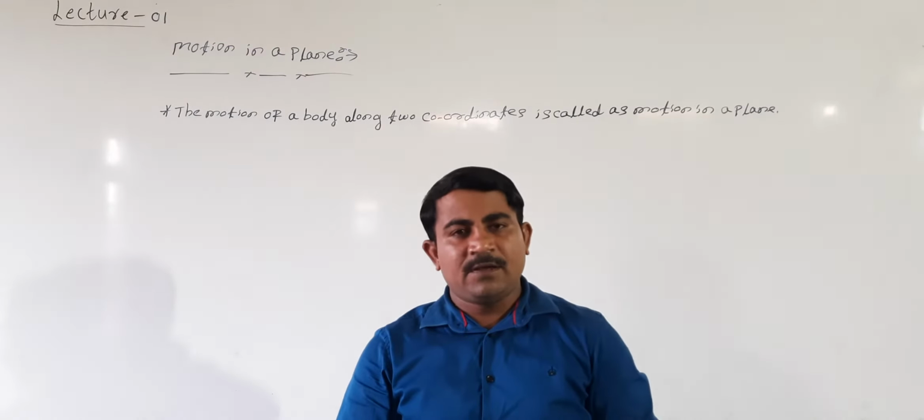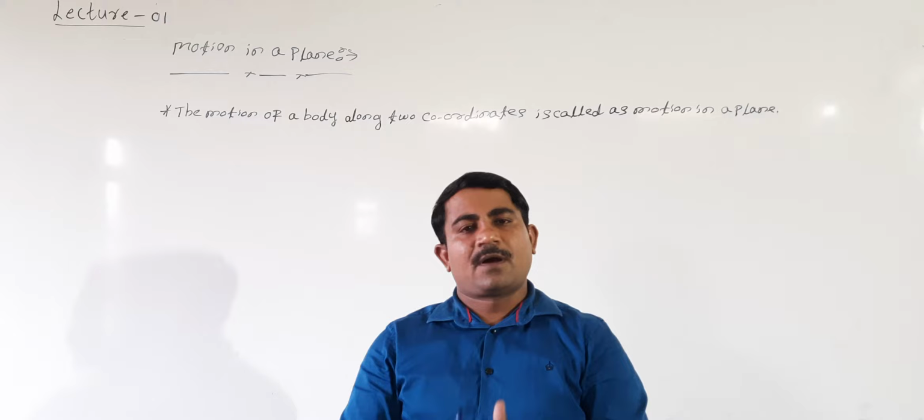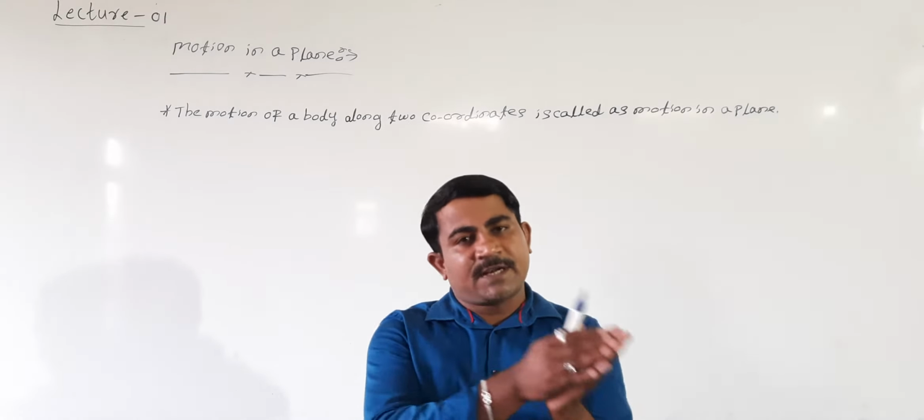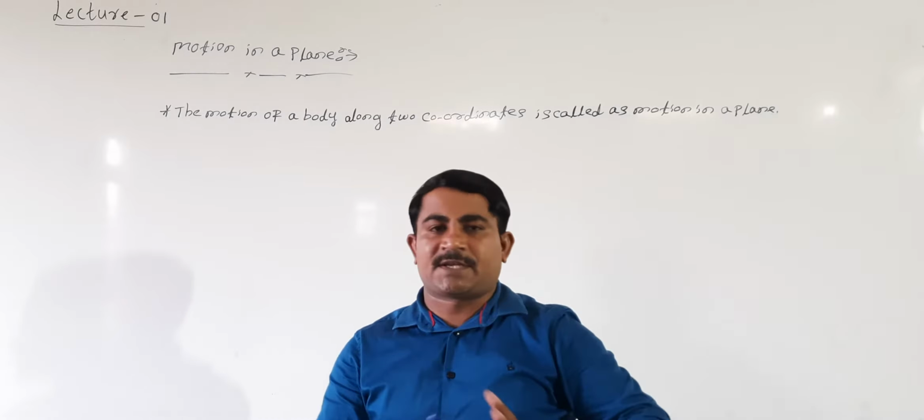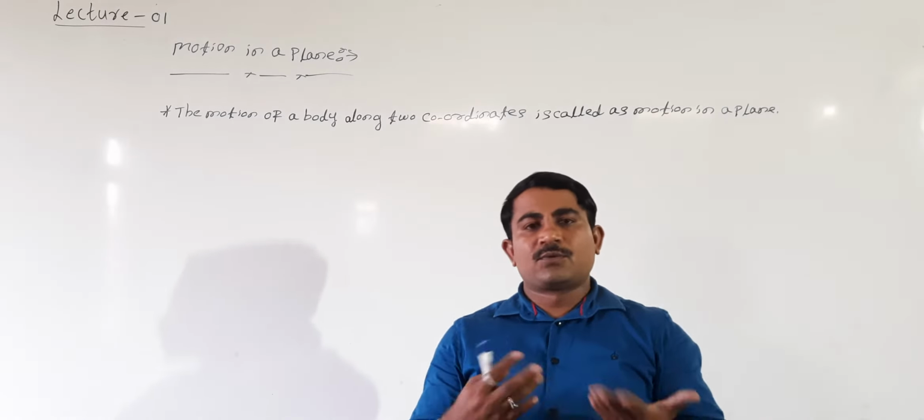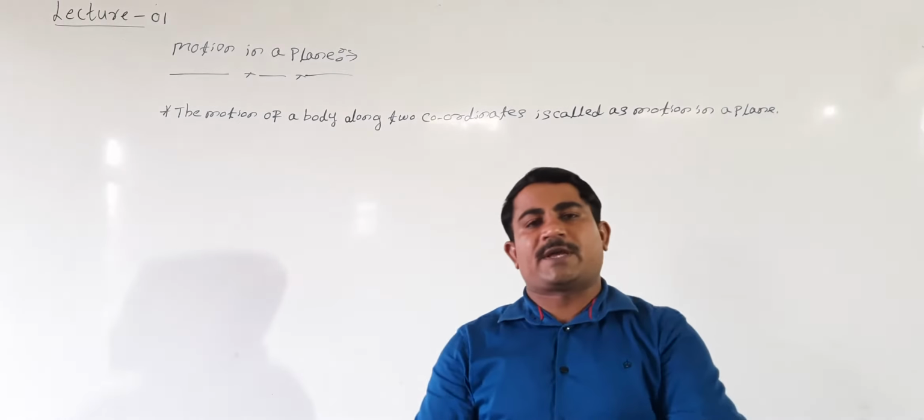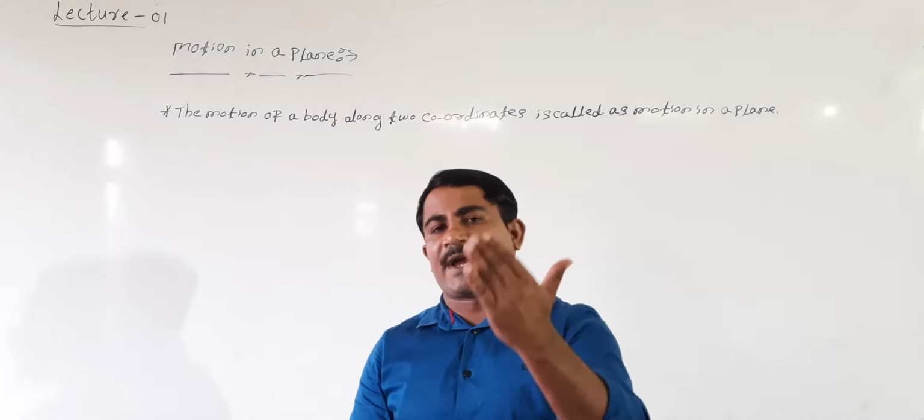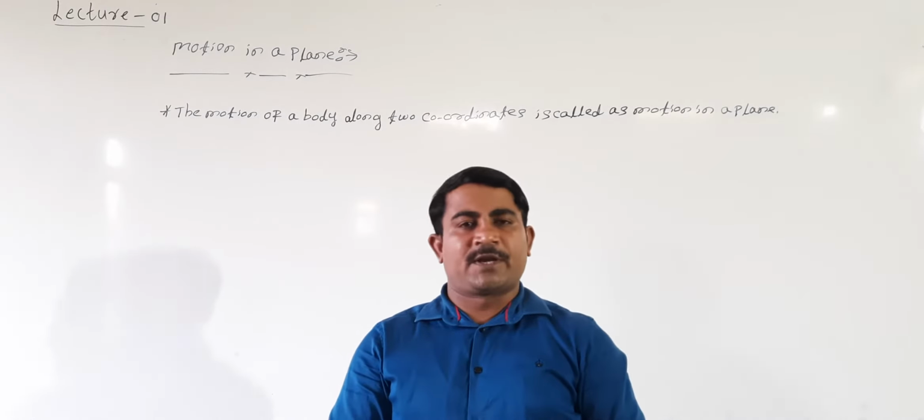Two coordinates mean either the object is moving along the xy axes, or the object is moving along the xz axes, or the object is moving along the yz axes. I mean two-dimensional means the object must be moving along two axes, that is along the x-axis and y-axis, right? Then what are the examples for motion in a plane?